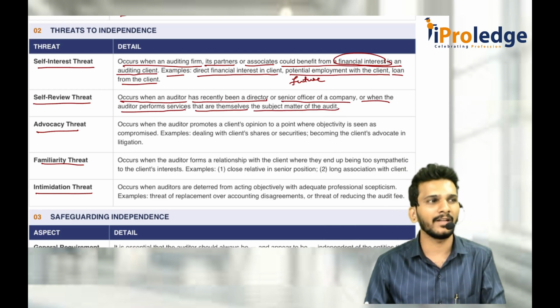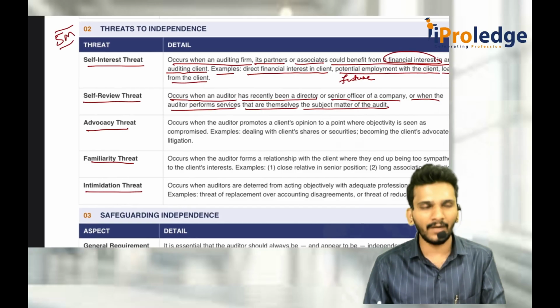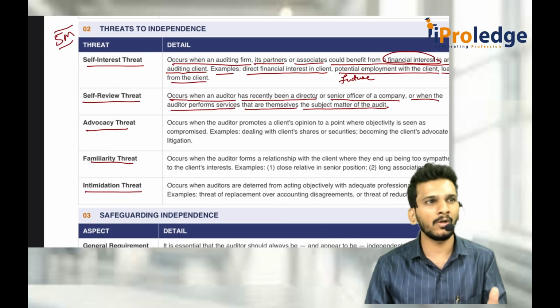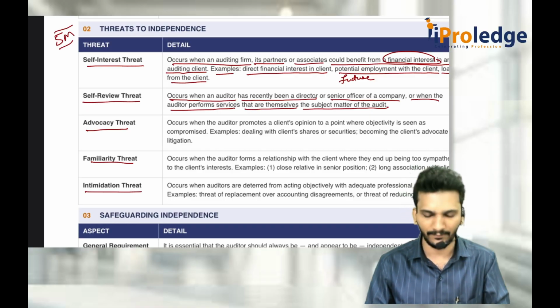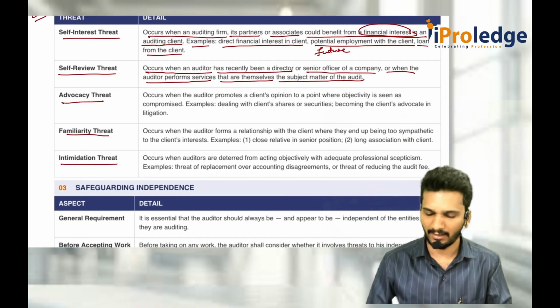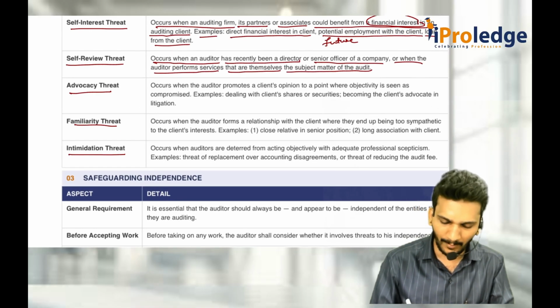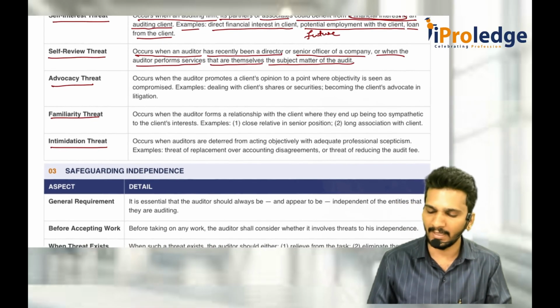That will definitely affect the independence. Even if I find the mistakes, I will not try to report it to the company, because I don't want to punish myself by doing this. Then advocacy threat. What is advocacy threat? Before advocacy, you look at the familiarity threat. What is familiarity threat?